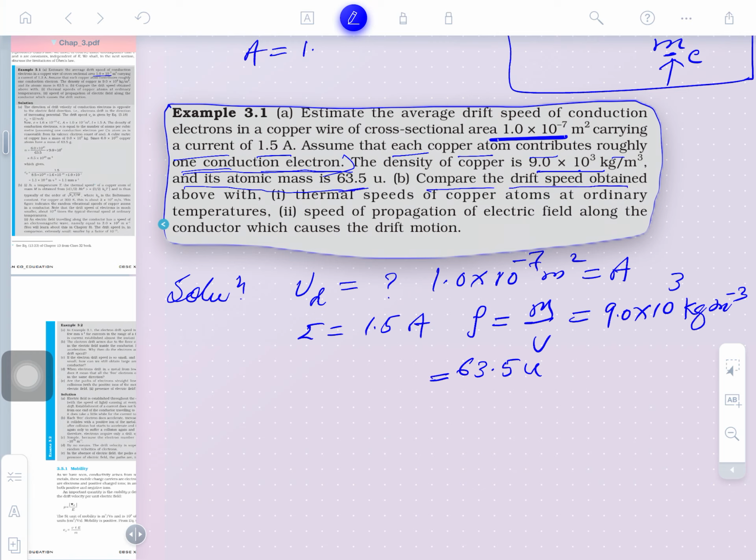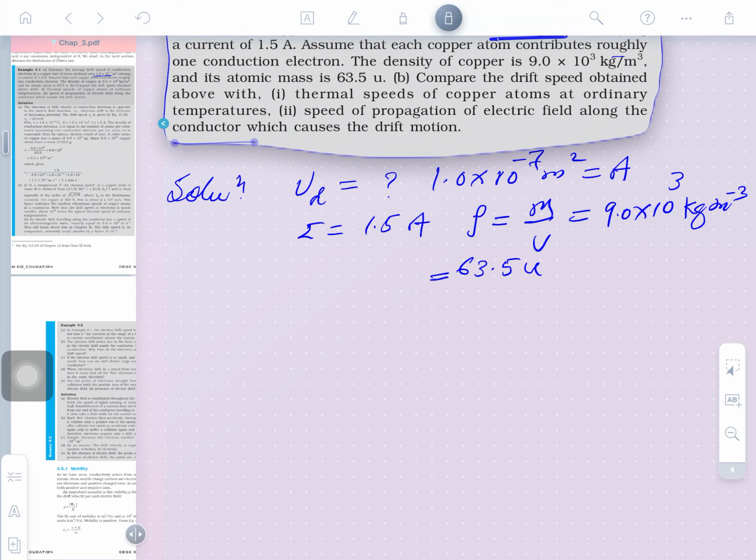Compare the drift speed obtained above with the thermal speed of copper atoms at ordinary temperature, and the speed of propagation of the electric field along the conductor, which causes the drift. So, a lot of questions are coming here, a lot of things we are to find out. What are we to find out here? First, we need to find out the drift velocity. So, how will you start solving for the drift velocity?